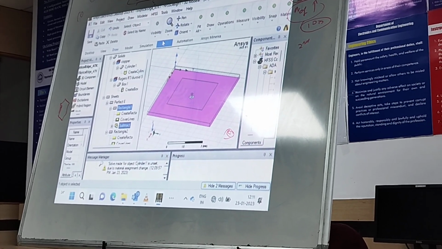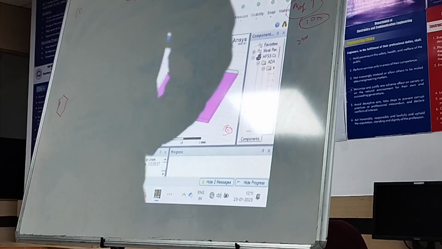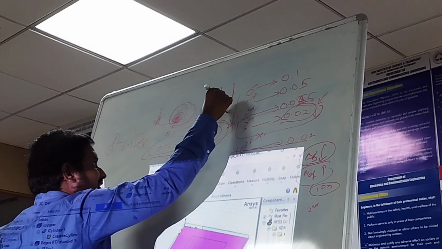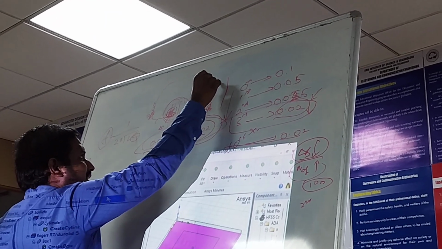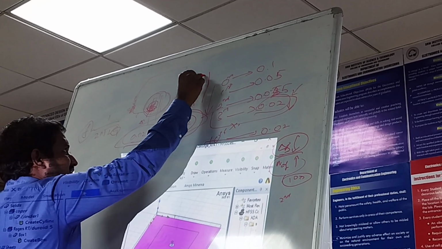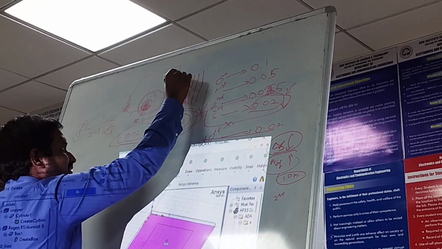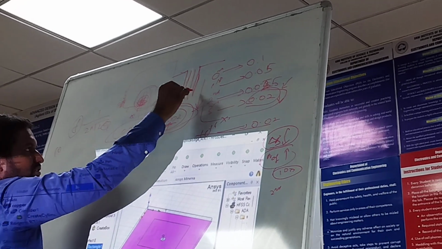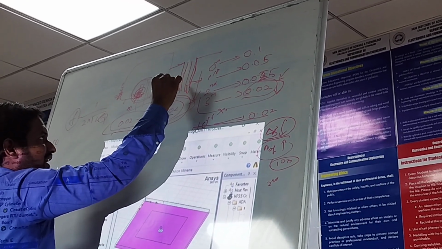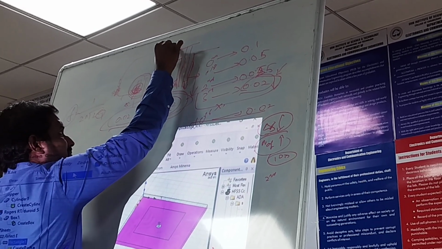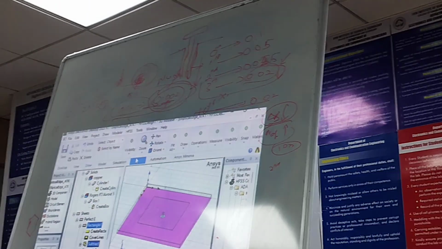Usually I don't follow that part in trainings actually. What basically we will do is, in a coaxial cable excitation, if this is the inner conductor, the ground will be connected to this outer conductor. So this will be the outer conductor, this is the dielectric region, and this is the inner conductor, which will be extended again and will be touching my patch here. This is how it will be.